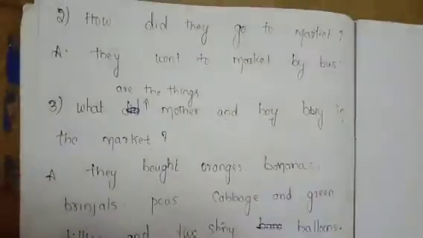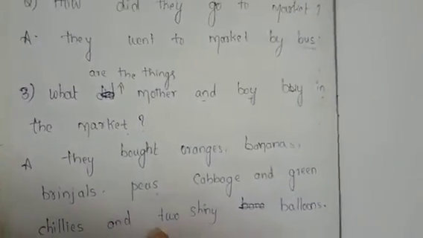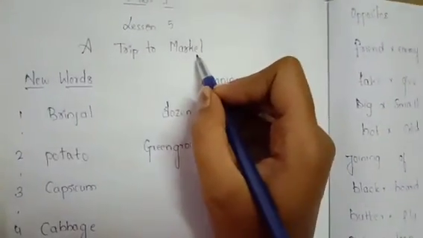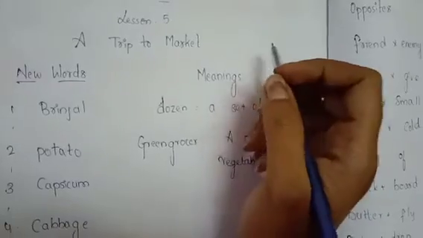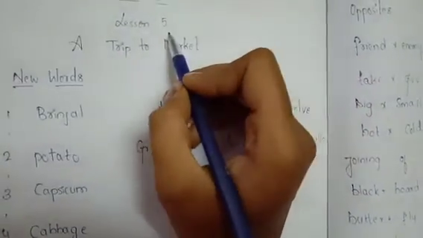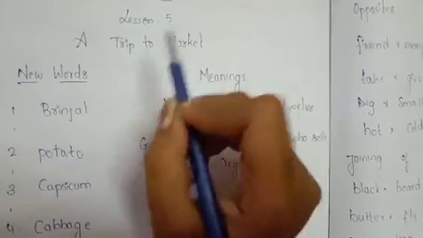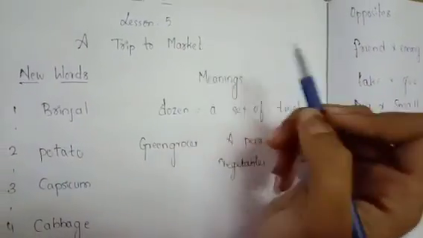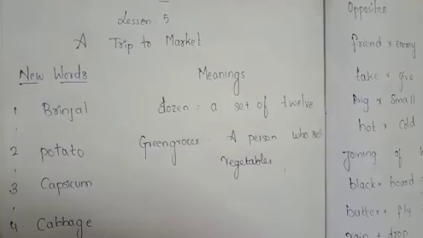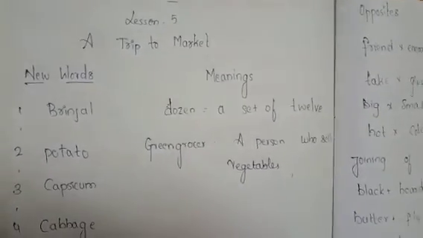So children, while you are writing the CW part, you have to read each and every spelling of the CW. Okay, so you have to complete the lesson 5 textbook part and the lesson 5 CW part. Okay children, this is your homework today.